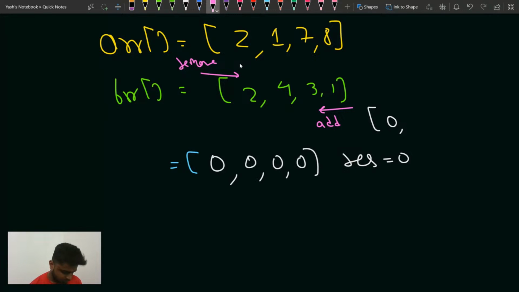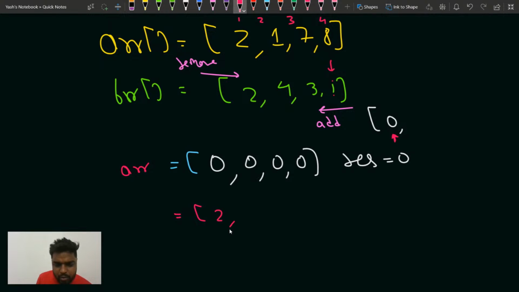Are you getting my point here, guys? Kindly tell me. If from here to here you were removing the elements from the ARR array, assume that the ARR array was 0 after removal, so the result would be 0. Update the result, whatever it is at the start of this update. Then iterate from the backside and try to add. When you are at index 1, you have to add the index 1 element. At index 1 inside the array, you have 1 2 3 4, so you have the element 2, and you will add it there.